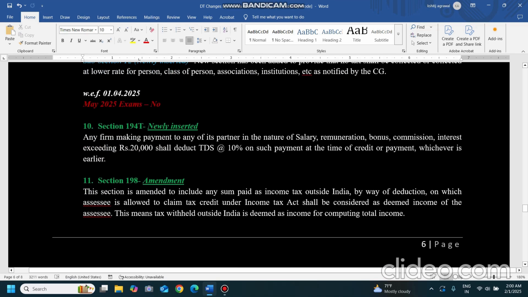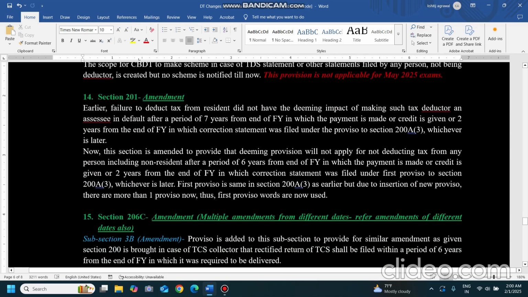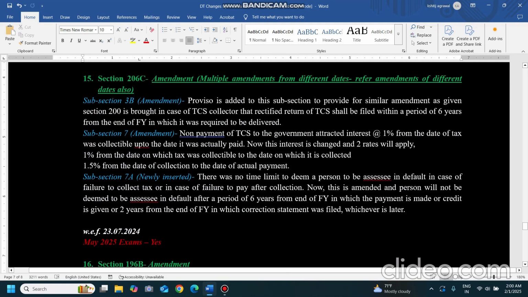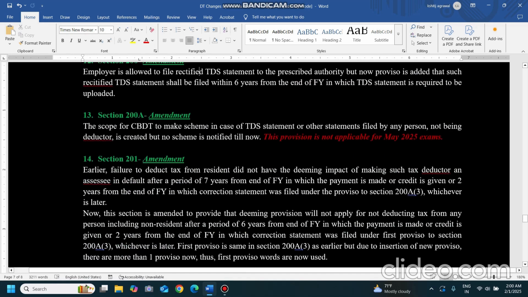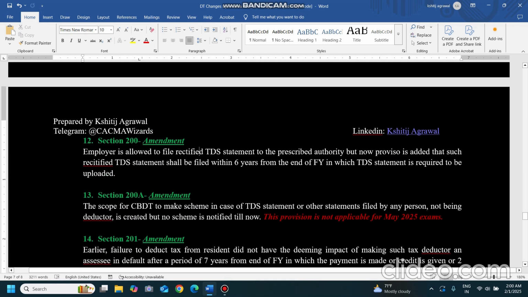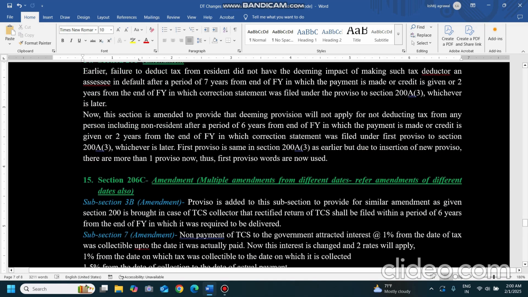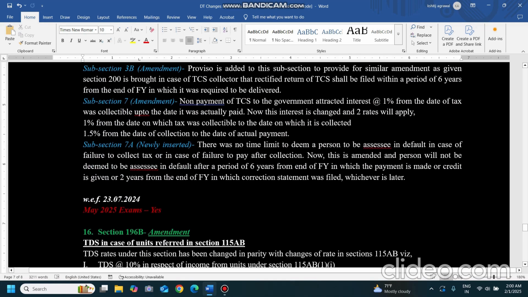Then from 1st April 2025, some changes are done in 206C. So what are the changes? 3 changes are there. 2 amendments and 1 newly inserted subsection. So 3B is amended. A proviso is added in subsection 3B that a similar amendment as given in section 200 is brought in for TCS. What does 200 say? 200 is saying about the time limit for filing the corrected statement. So a similar amendment is done for the tax collection at source.